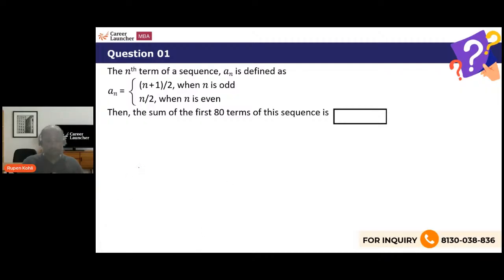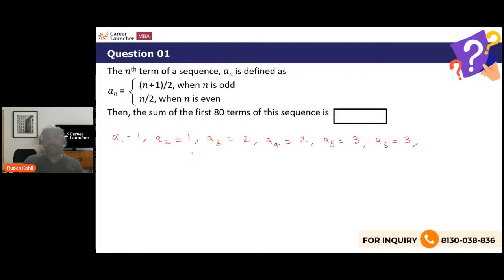What is a1? Put n as 1. Which definition do you use, the first or the second? Obviously the first one. 1 is odd, so a1 becomes (1 plus 1) by 2, which is 1. Then a2: 2 is even, so 2 by 2, a2 is 1. A3: 3 is odd, 3 plus 1, 4 by 2, which is 2. A4 is 4 by 2, 2. A5: 5 plus 1, 6 by 2, 3. A6: 6 by 2, 3.